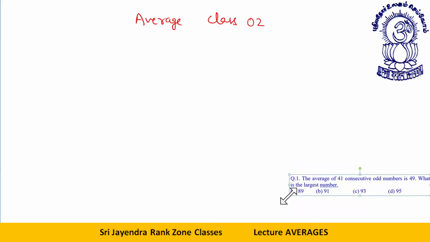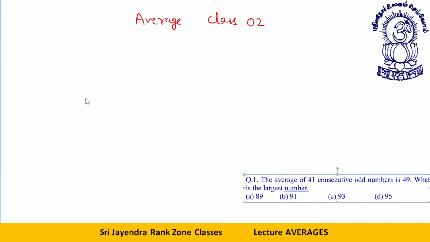The average of 41 consecutive odd numbers is 49. What is the largest number? We have done these sort of questions. 41 numbers. What is half of 41? 41 by 2, that is 20.5. So what I'll do, I'll take this 20.